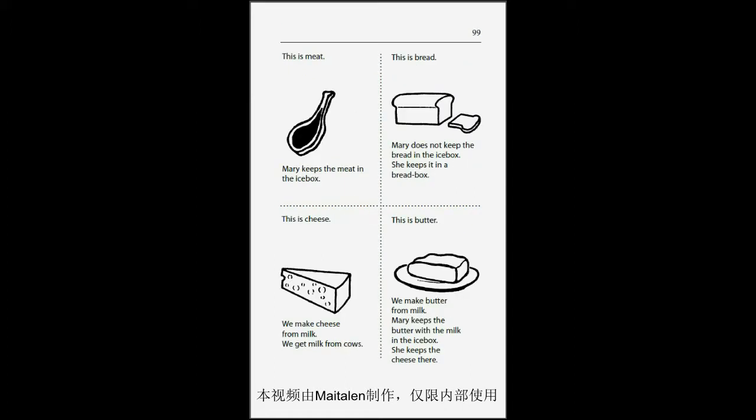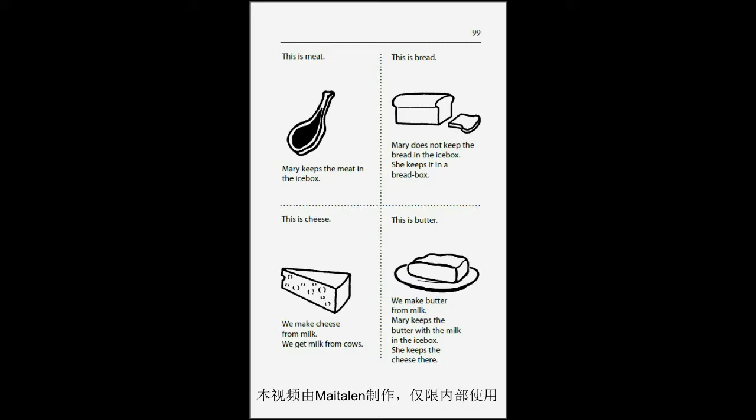Page 99. This is meat. Mary keeps the meat in the icebox. This is bread. Mary does not keep the bread in the icebox. She keeps it in a bread box.